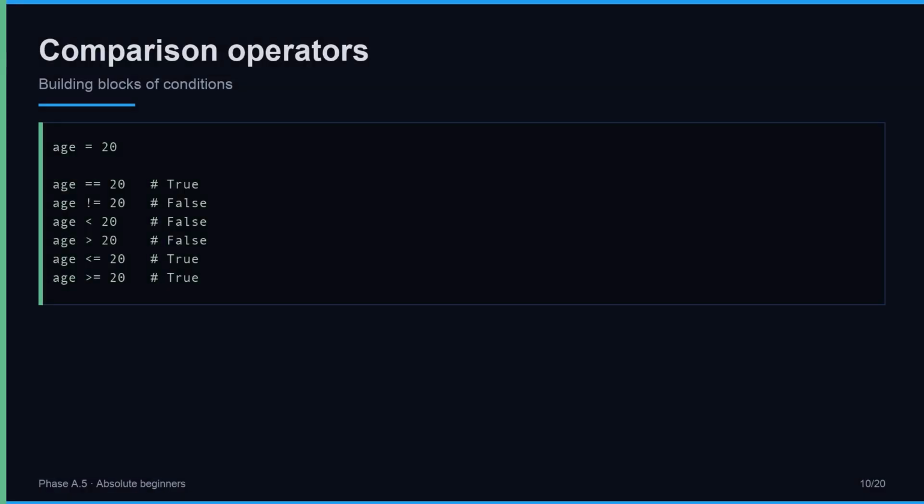How do you build conditions? With comparison operators. Double equals checks equality, age equals 20 gives true. Exclamation equals checks the opposite, not equal. Less than, greater than, less than or equal, greater than or equal. Every one of these produces a Boolean, true or false. That Boolean is exactly what if needs. You write if, you write a comparison, Python reduces it to true or false, and the decision is made for you.